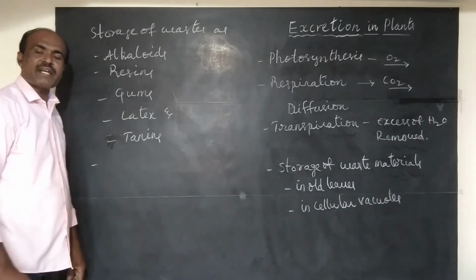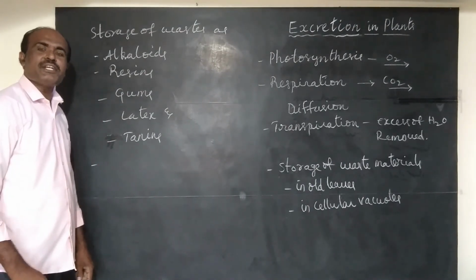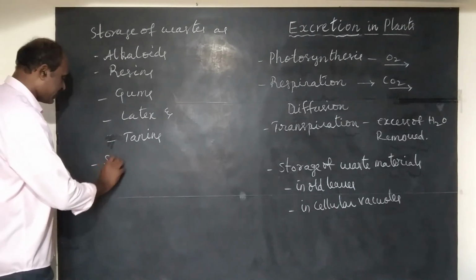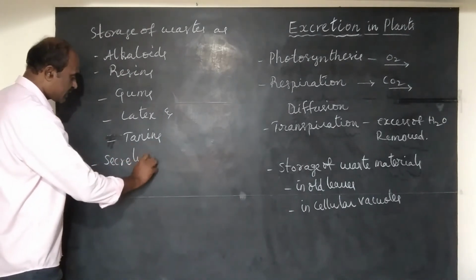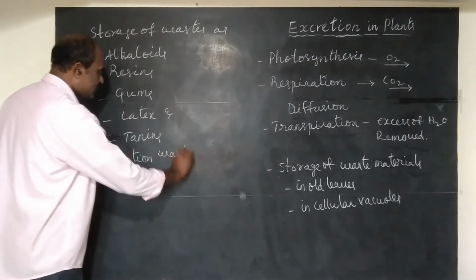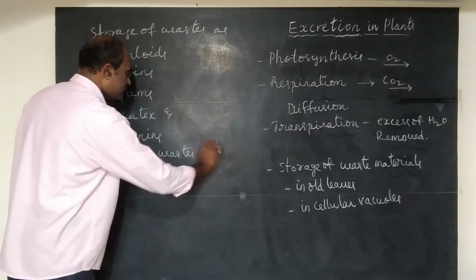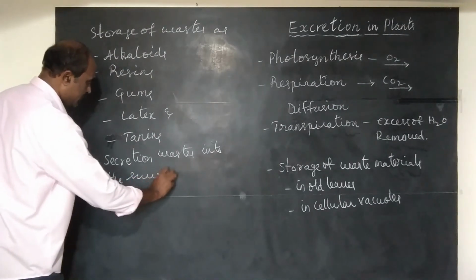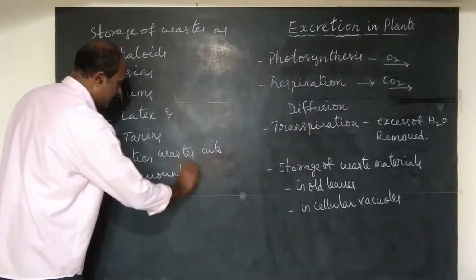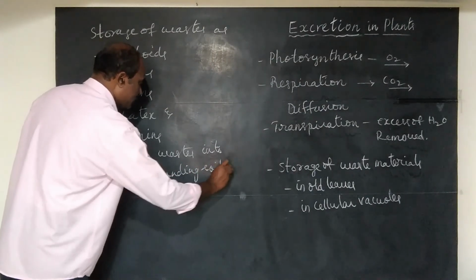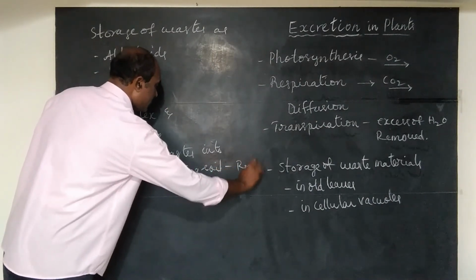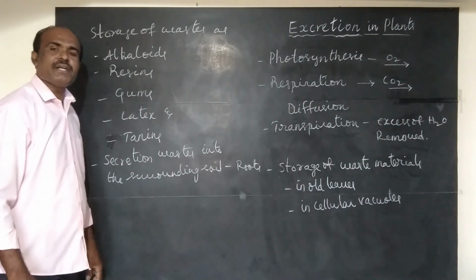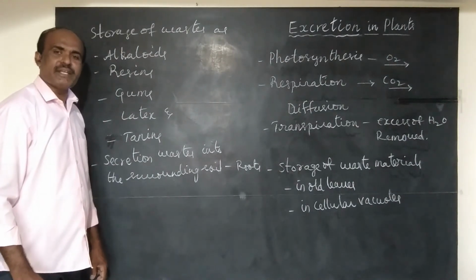Plants also secrete waste materials into the surrounding soil through roots. So these are the strategies plants have in secreting waste materials.